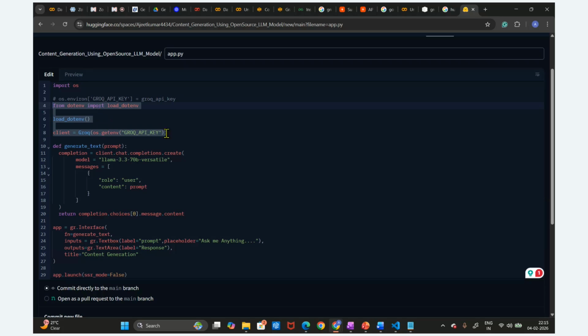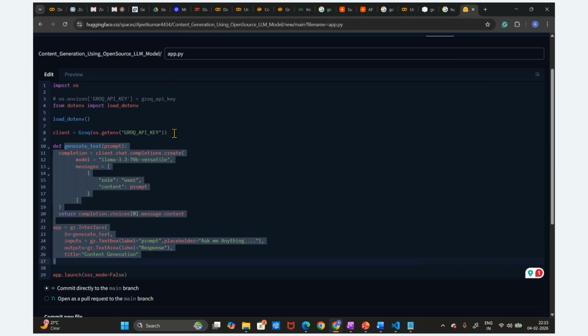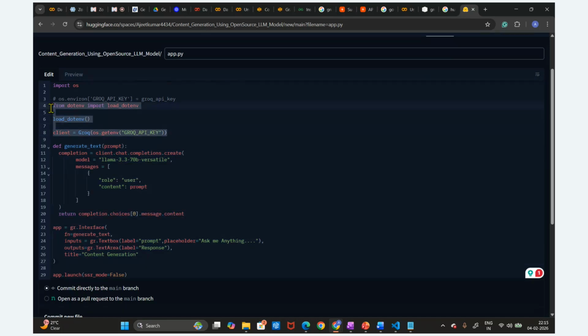Okay, but now this is the way to access this key. This is the only change required. The rest of the code is the same, guys. The rest of the code has no change, only for the setting of the environment file, only this change we need to make.